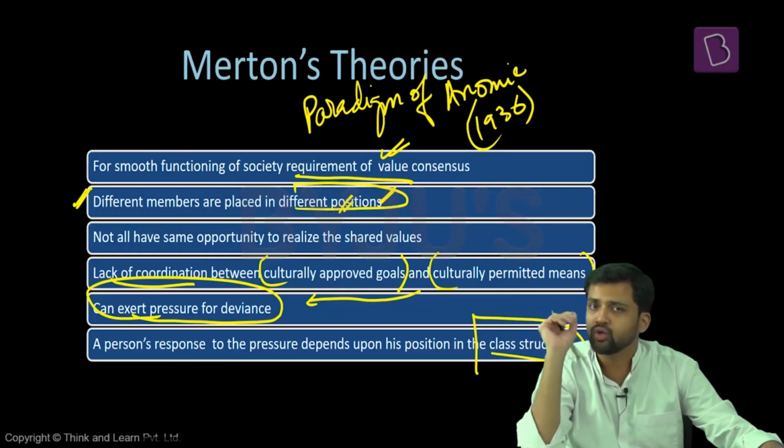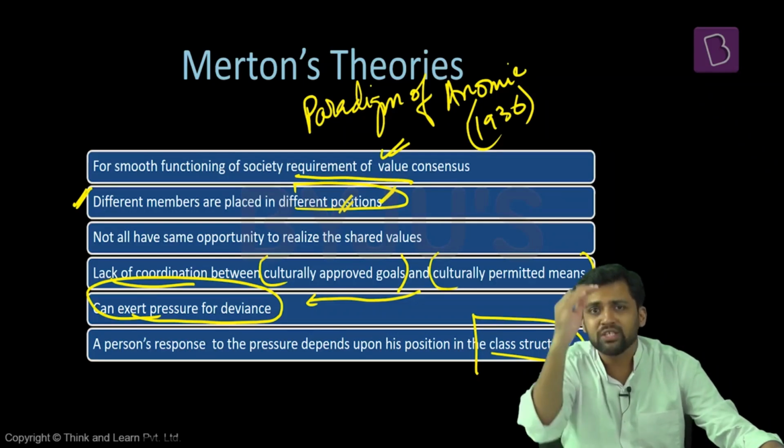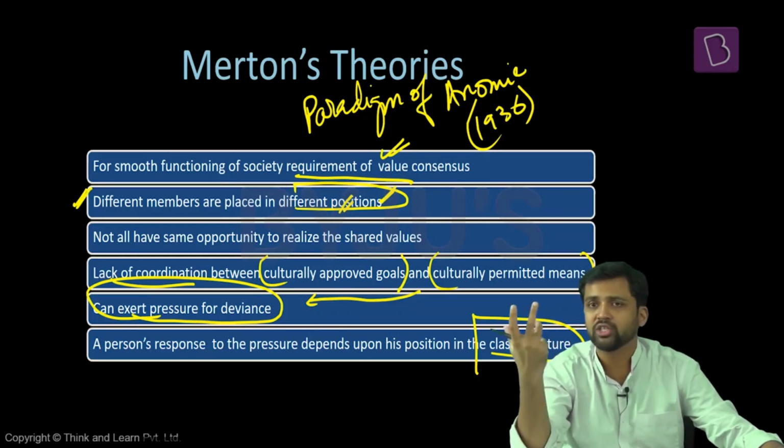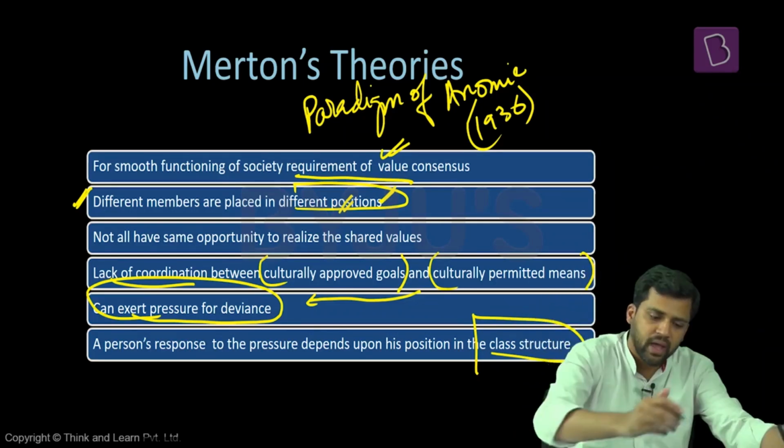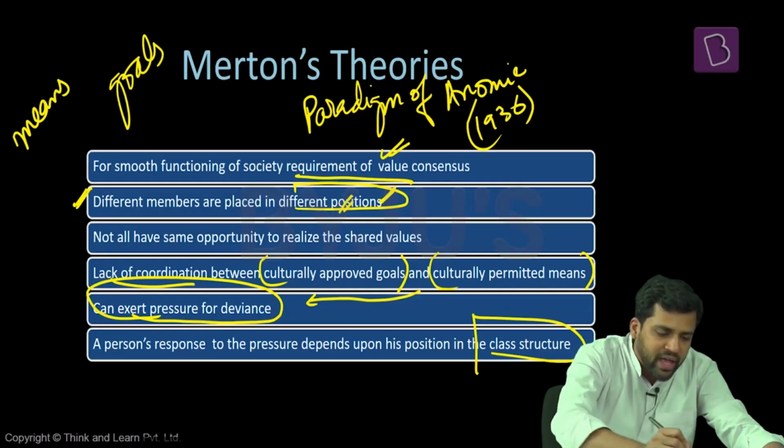So these are the goals which have been created by the society, by the culture. But at the same time, there are certain means by which you can achieve all these goals. There are certain institutional means. For example, education can be a means, talent can be a means, hard work can be a means. So there are certain means and there are certain goals. You have to achieve these goals through these means.